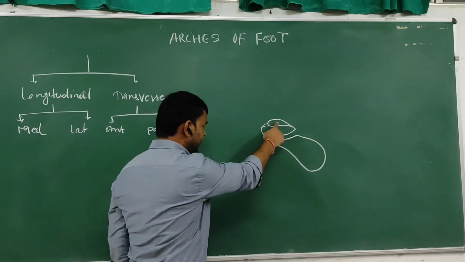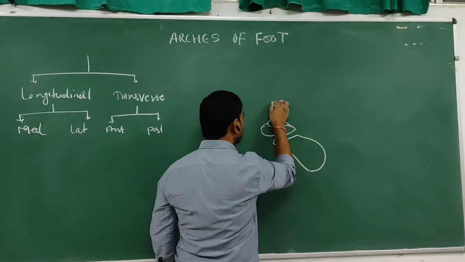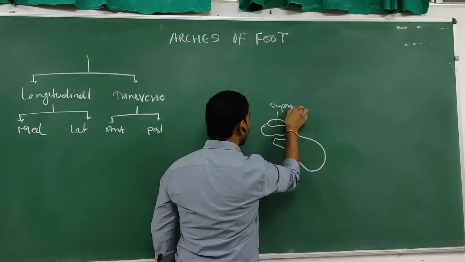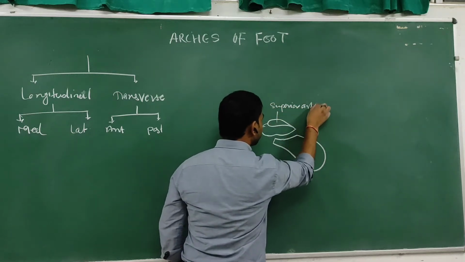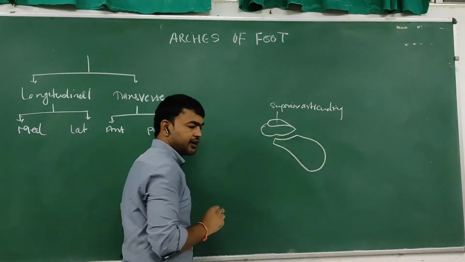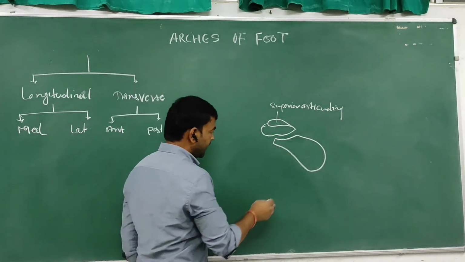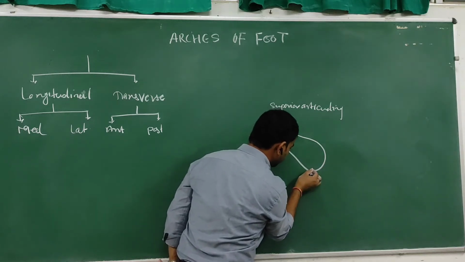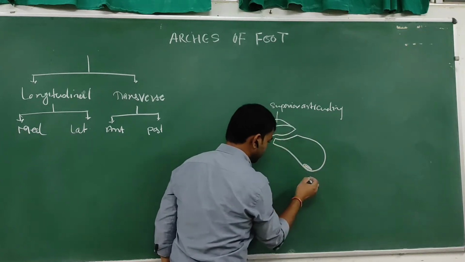And the talus bone has a superior articulating facet of the talus. In the calcaneum, on the medial side is a medial tubercle.